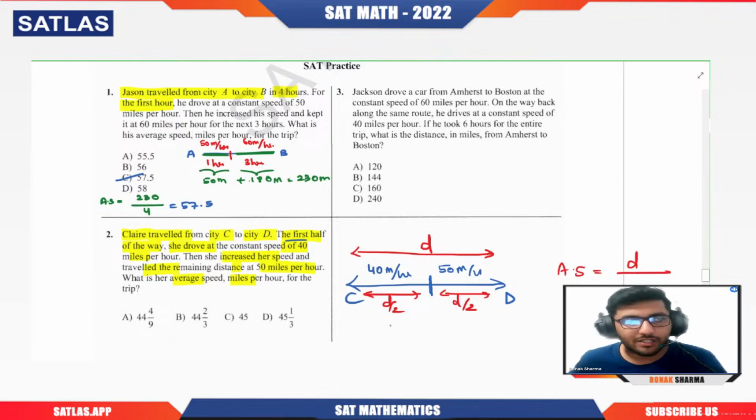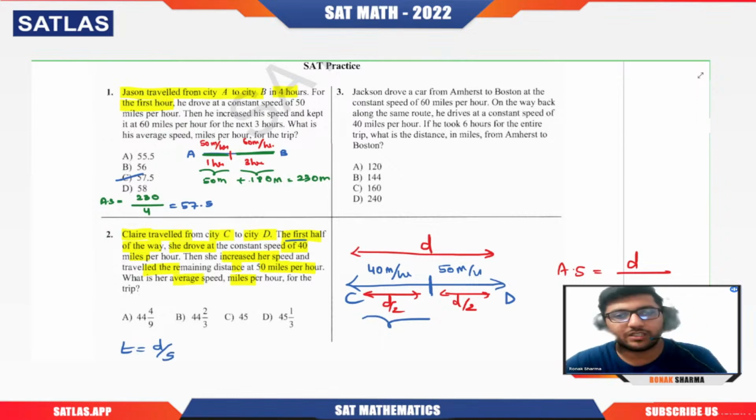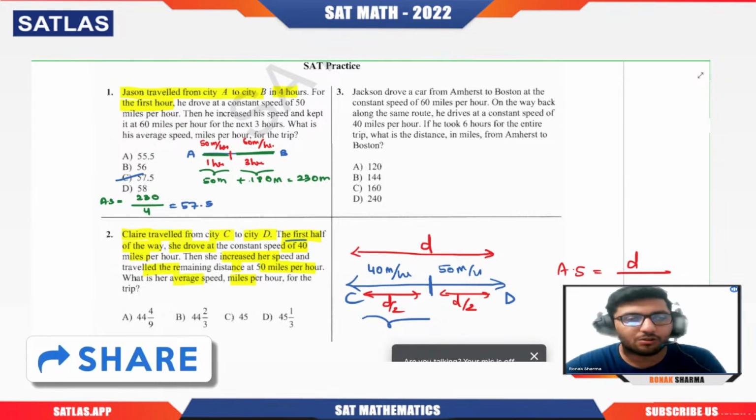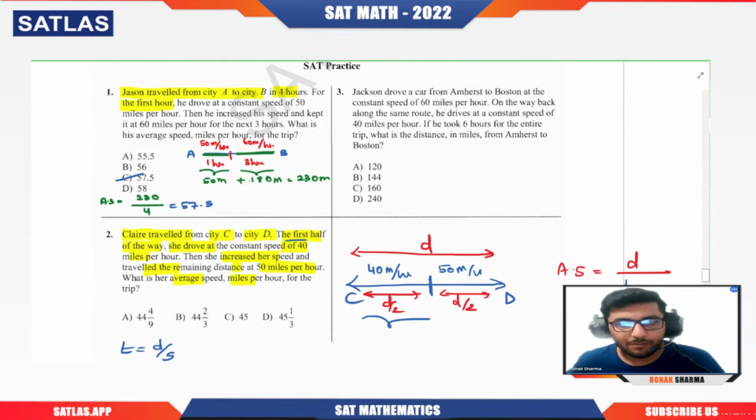So first let us calculate the time being taken for the first half of the journey. We will use the simple formula, that is distance is equal to speed into time, or we can say that time is equal to distance by speed. Again I'm telling you that the formula looks very simple, but for the questions they create, you need to have a good understanding of what to assume as a variable. And then in what manner I have to solve the question in such a way that rather than making any silly mistake, you are just getting the answer directly.